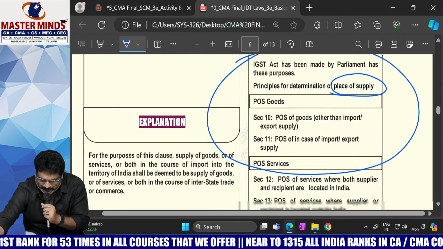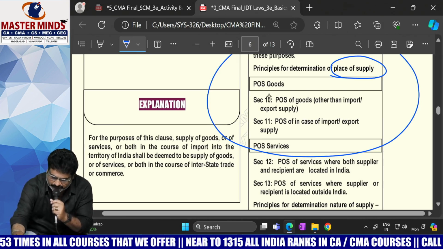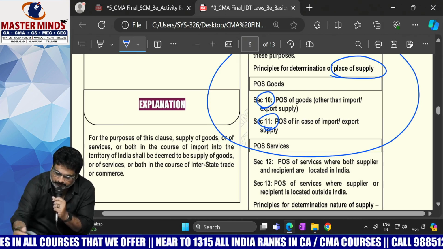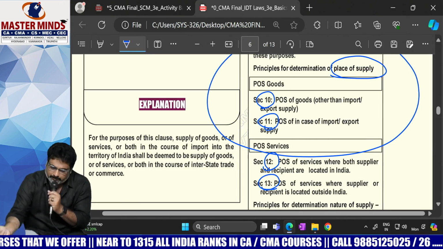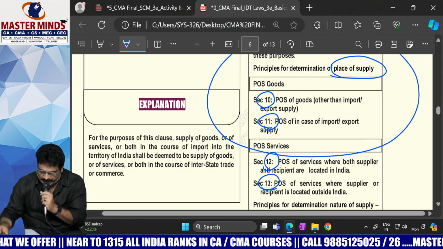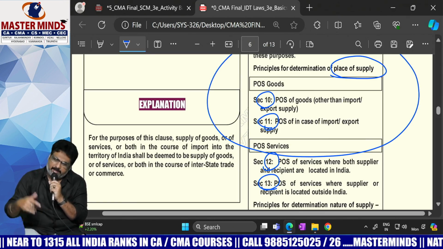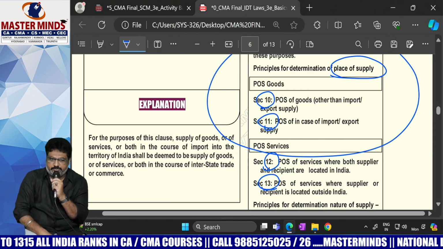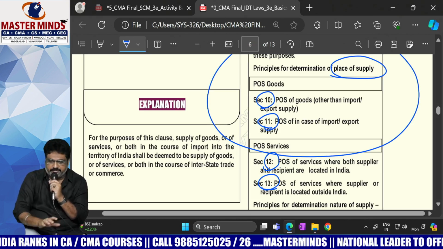If you are an old CMA Inter student, you have come across these things. Sections 10 and 11 deal with place of supply with respect to goods, and 12 and 13 deal with place of supply with respect to services. It is a separate chapter and we will have a detailed discussion on that at that particular point of time.